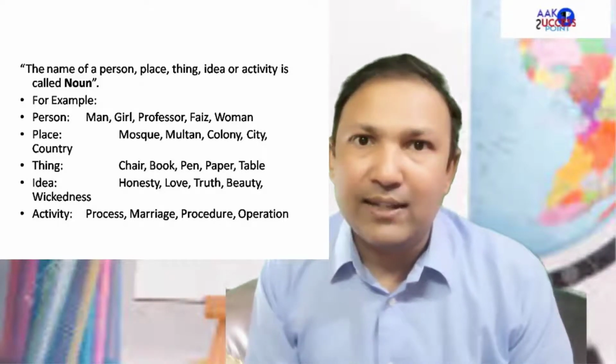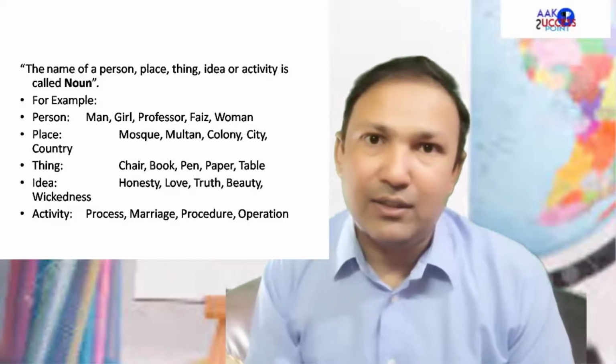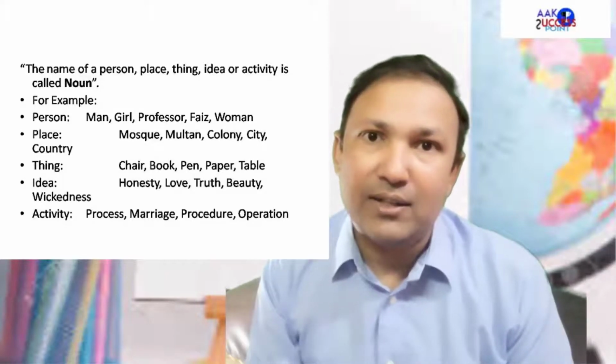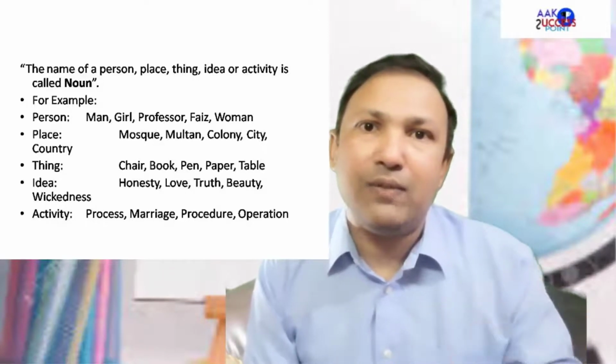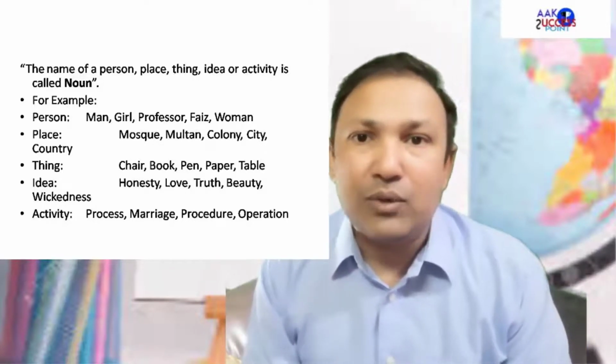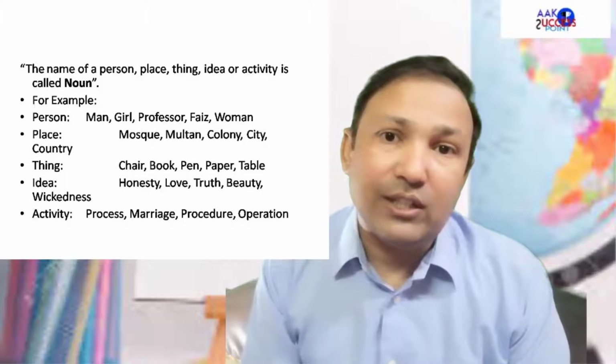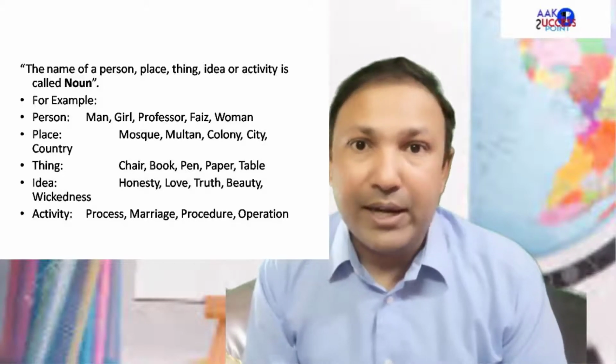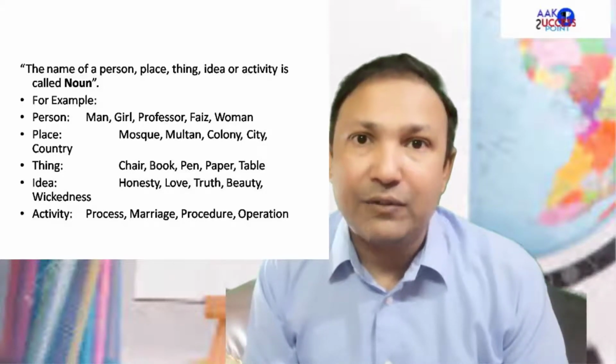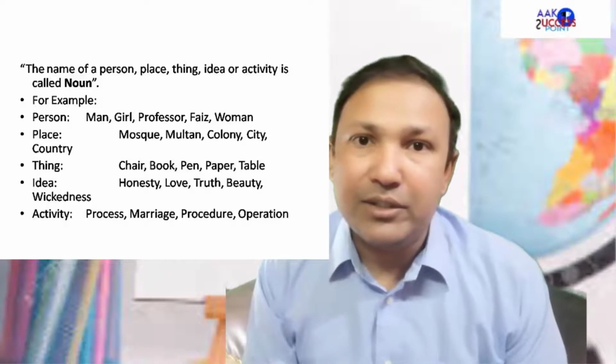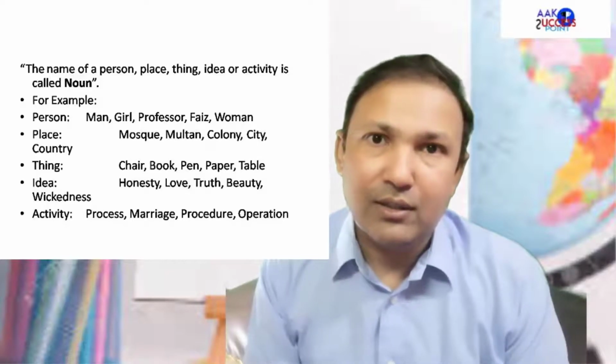We'll be talking about that in the kinds of noun. So they are nouns, but they are ideas in fact, and the names of those ideas that we label, that's noun as well. And the name of an activity, like process, marriage, procedure, operation.